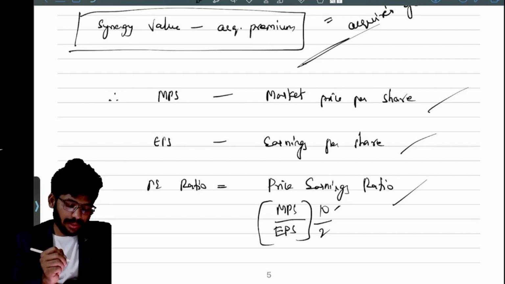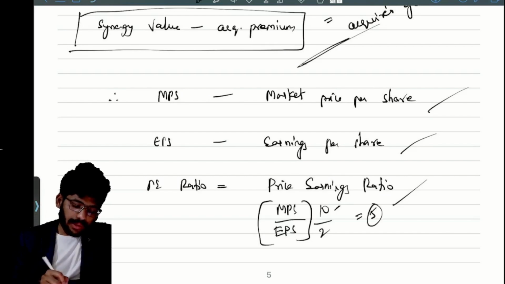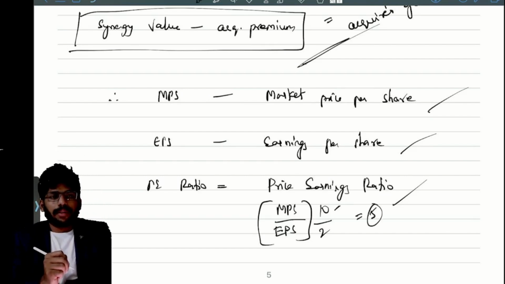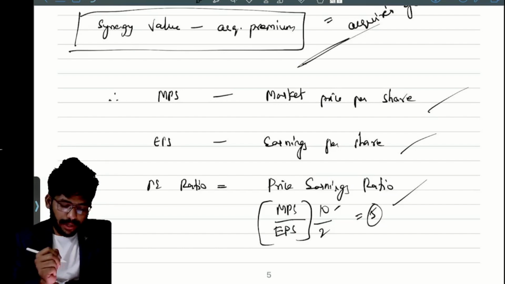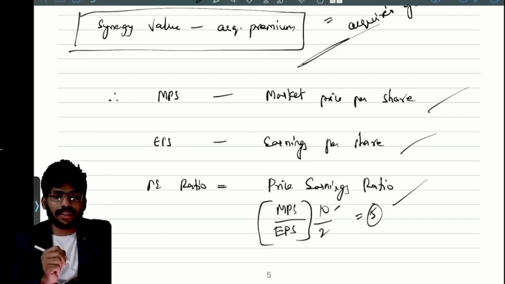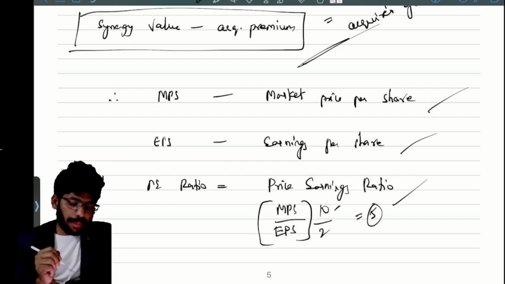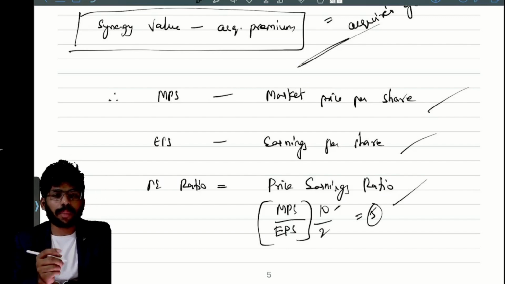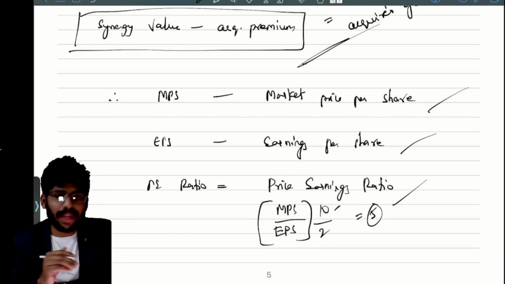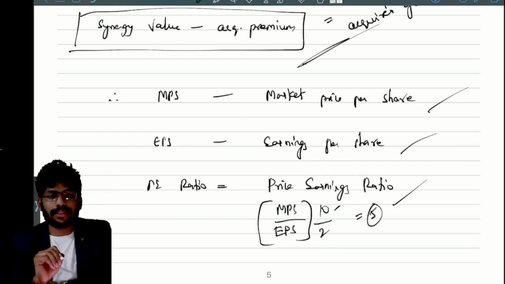P by E is how much? 5. 5 times. We can also call it a PE multiple or PE ratio. How much? 5 times we can say that. Not 5 units, not 5 rupees. It's 5 times, the PE ratio. Here, EPS, earnings per share, means per share rupee only. Per share value, how much? 10 rupees, 20 rupees, like that we will say. But in PE ratio, it is 5 times actually.